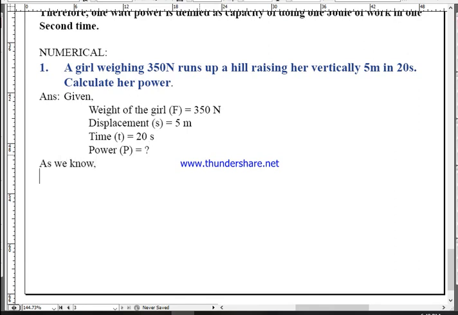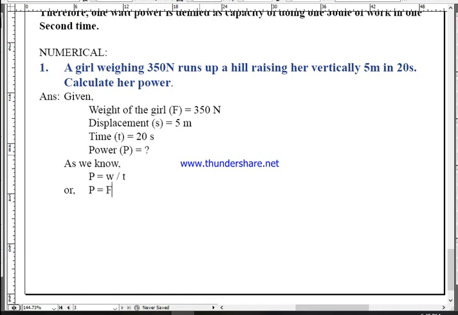As we know, P equals W by T, isn't it? Now, are we given the value of W? No, we are not given work done. But we can use the formula of work done.